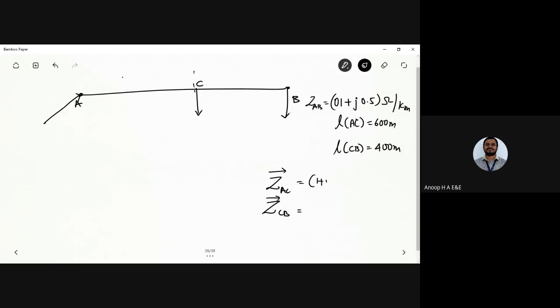So it is written as 1 plus j0.5 into 600 divided by 1000. Next, we have 1 plus j0.5 into 400 divided by 1000. What is the answer?